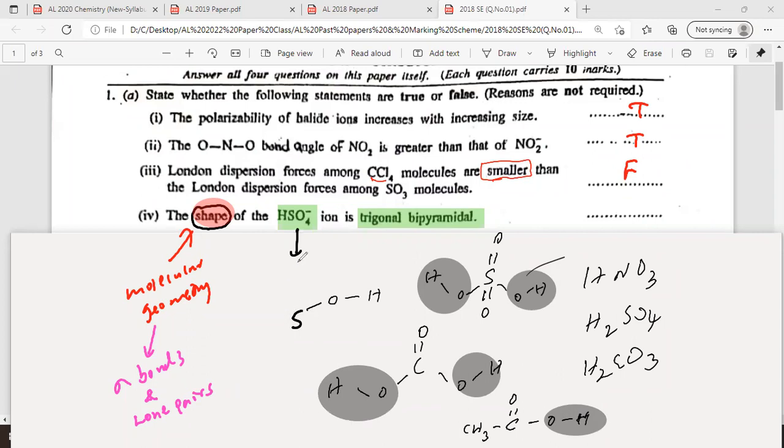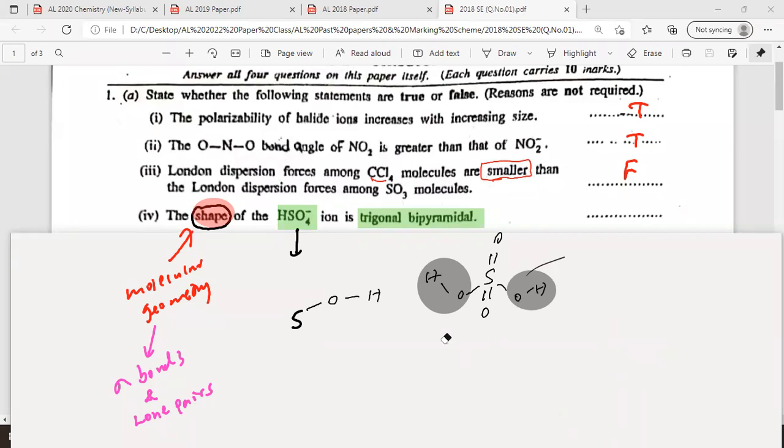So here also HSO4 minus, the bisulfate ion. How is the HSO4 minus ion formed? When sulfuric acid ionizes, it becomes HSO4 minus. That means one hydrogen leaves, imagine on this side the oxygen keeps the electrons.